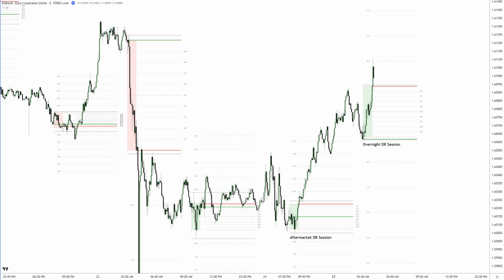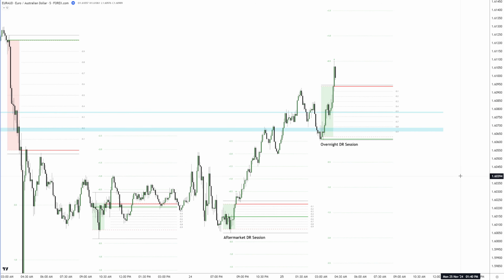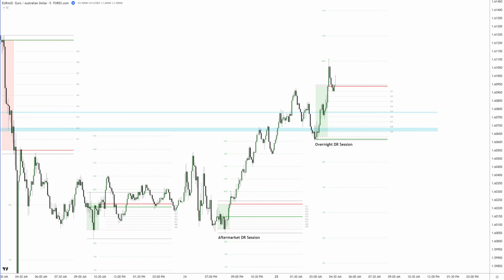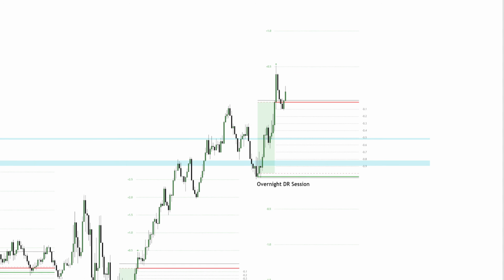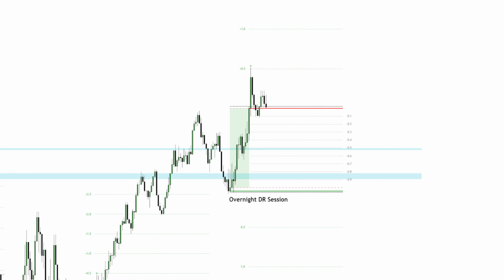These 2 elements alone increased the probability of continued upward movement significantly. Looking at previous price action, there were 2 previous DR session levels lining up perfectly with the current defining range. Always mark these, they're critical and can guide decision making throughout the session. Now, here's where things get interesting. Price retraced back into the defining range but wasted no time, quickly pushing back above it. The following candles began rejecting the defining range high, with the closing price of the range providing support just below.